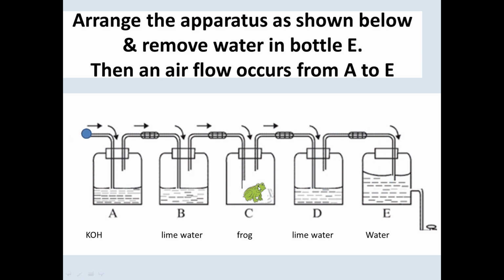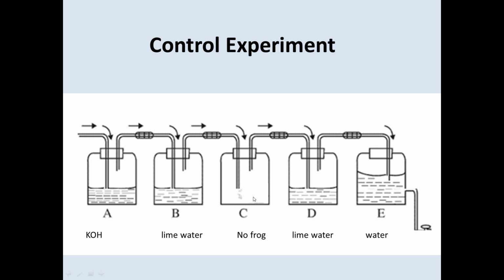To confirm these observations, you can repeat the experiment as a control experiment. You can repeat the experiment by removing the frog. In this setup, there is no frog. If you open the tap and observe, you see the lime water in B doesn't change to milky color, and the lime water in D doesn't change color either. That means no carbon dioxide has been produced in bottle C because there is no frog, so no respiration takes place. Then you can come to a conclusion. Respiration releases carbon dioxide gas.